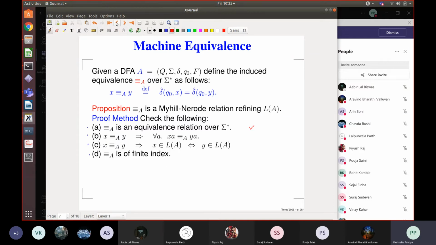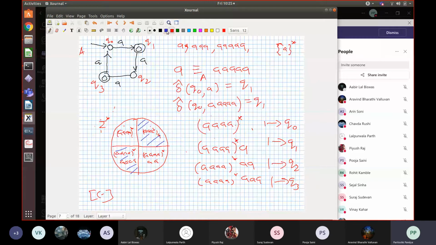So let me show it here. What we are saying is the following, and I will draw it in black. If you pick up two possible elements from the same class, two different strings, and if you extend them with the same letter, let us say letter A, then this string extended with A will go here, and this string extended with the same A will go here, but these two will be in the same class. It cannot be that if you extend this with an A, you go here, and if you extend this with the same A, you go to some different class. That cannot happen. So this is the stability relation. This equivalence relation has that property.